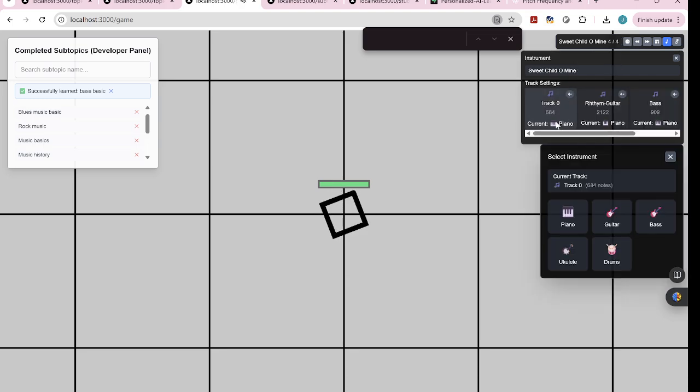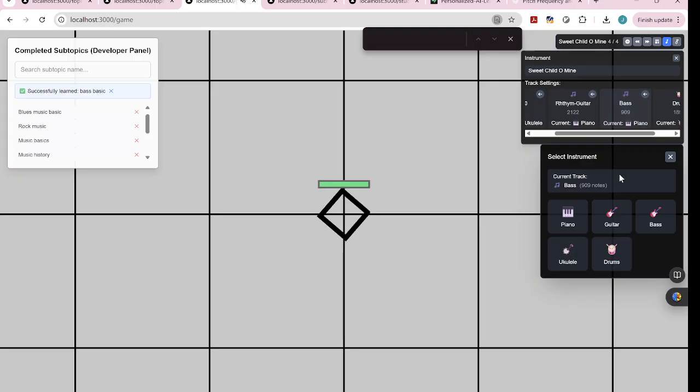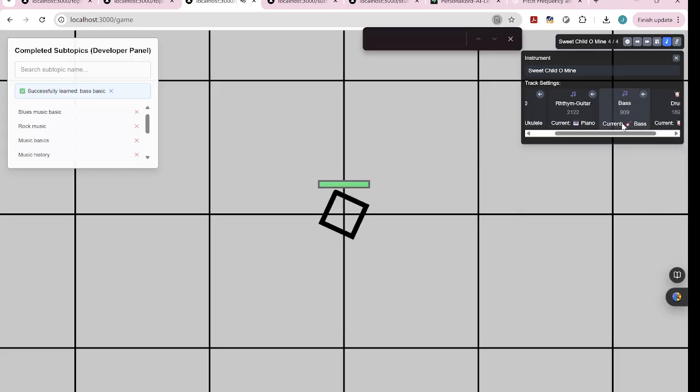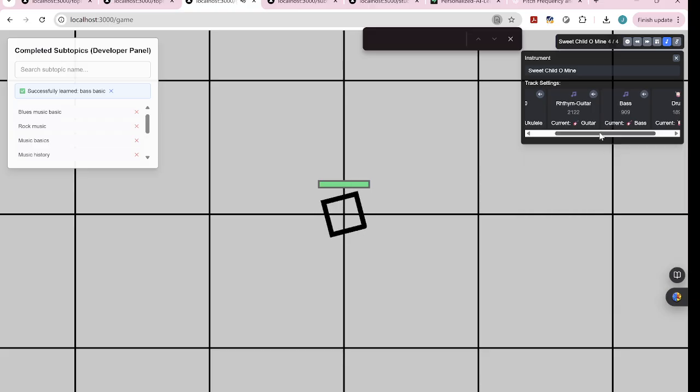Okay, we can change track 0 to the ukulele. Yeah, and we can change the rhythm guitar. It's not a piano. Okay, so bass. Okay, and we can change the piano to the guitar.